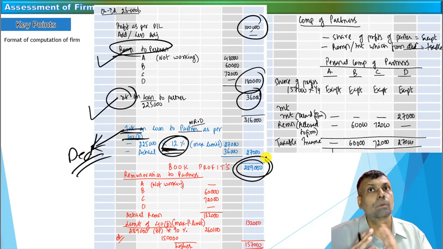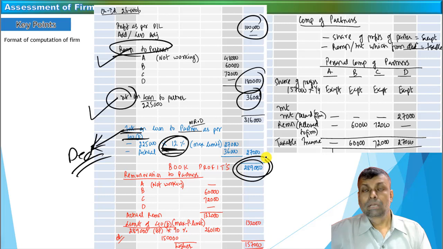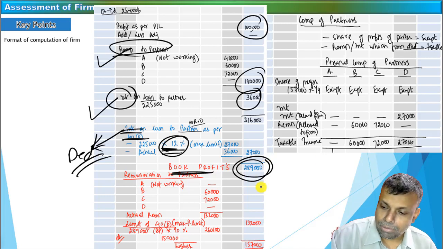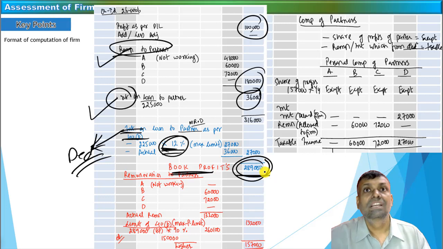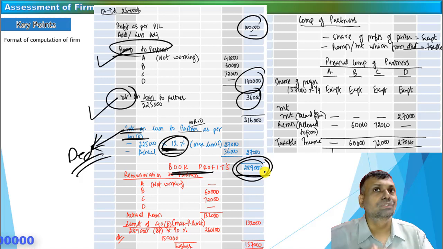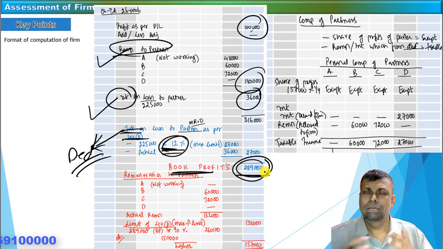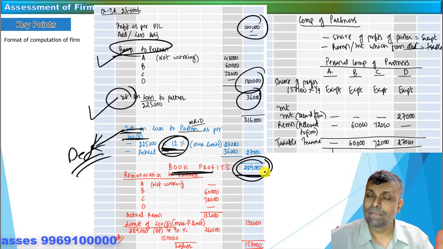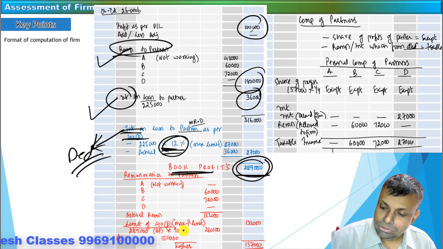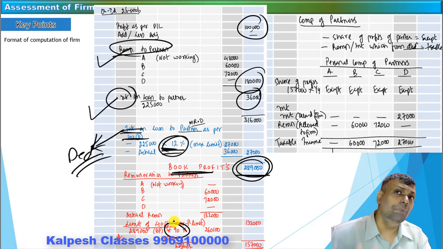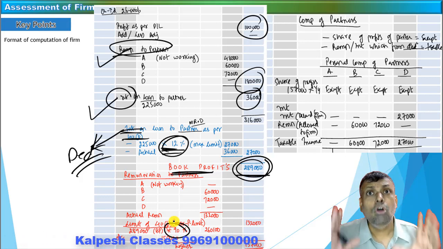On the book profit you have to apply the monetary limit. What is the monetary limit? The monetary limit is up to first 3 lakhs of the book profit. Up to first 3 lakh rupees, it is 90%, and above that it is 60%. In this particular example, friends, it is only 2 lakhs some 89,000 rupees on account of the book profit. So it is not crossing the 3 lakh rupees. So we have just multiplied 90%, because on first 3 lakh rupees it is 90%. So 3 lakh rupees multiplied by the 90% is your overall monetary cap.